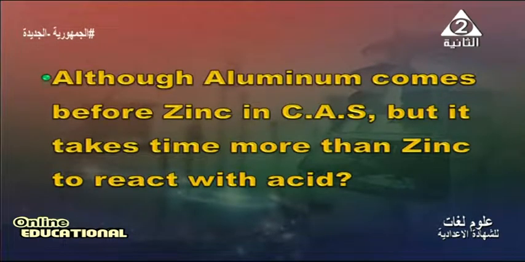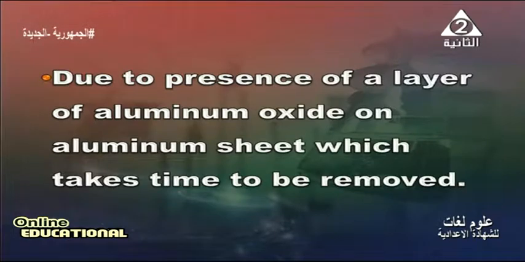Another question in our revision is give reason for. Although aluminum is more active than zinc in the chemical activity series, the aluminum takes more time than zinc to react with acid because of the presence of a layer of aluminum oxide on the aluminum sheet which takes time to be removed.